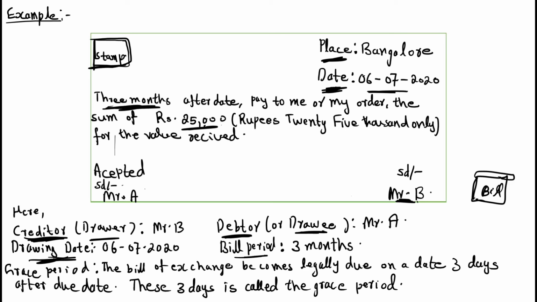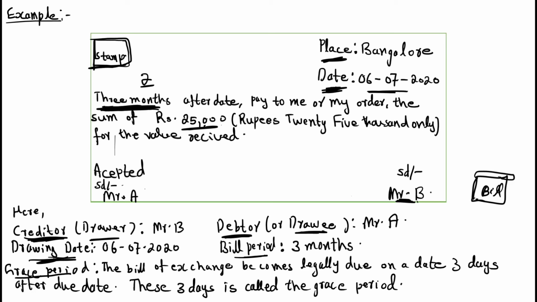Next, very important is grace period. Grace period is when the bill of exchange becomes legally due. Legally due means after 3 months Mr. B can collect money from Mr. A. After that time, B can ask Mr. A for his money. But before that, in the bill 3 months is asked, right? So after 2 months, B can't ask Mr. A for his money, because in the bill the period is mentioned as 3 months.